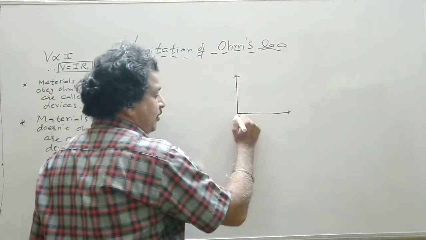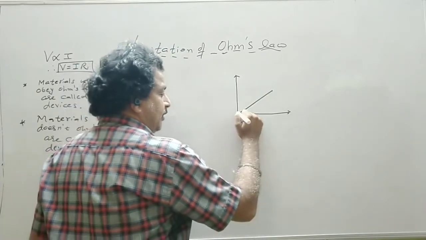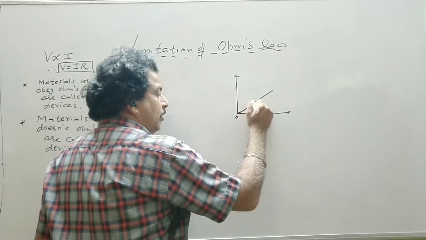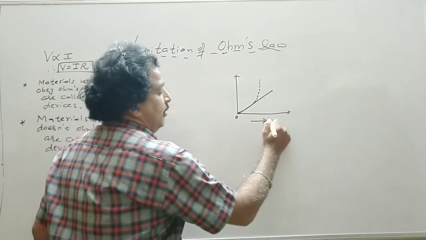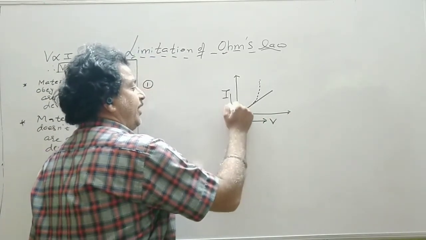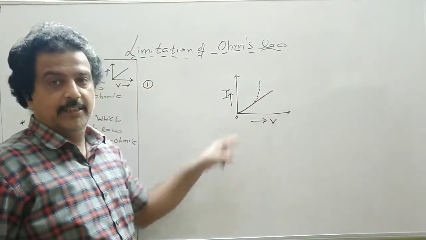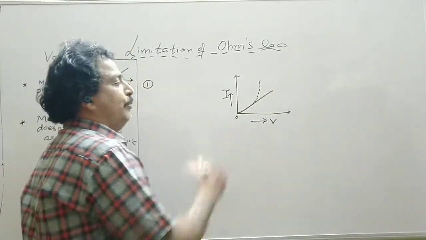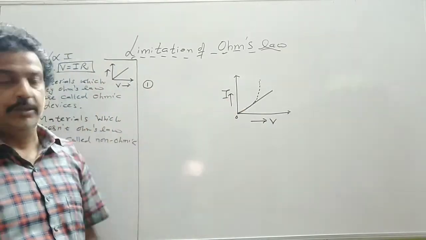So instead of a straight line, this is the actual graph. There are some devices whose VI graph is not a straight line, it is curved. The solid line is Ohm's law, but there are a few materials, especially when we talk about a semiconductor device like a diode.